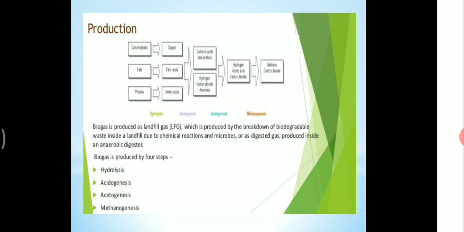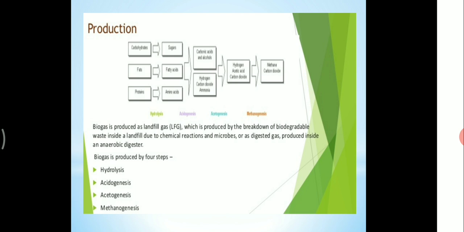And next we are all going to see production of biogas. Biogas is the gaseous fuel, especially methane, produced by the fermentation of organic matter. Biogas is the mixture of gases produced by the breakdown of organic matter in the absence of oxygen, primarily consisting of methane and carbon dioxide.